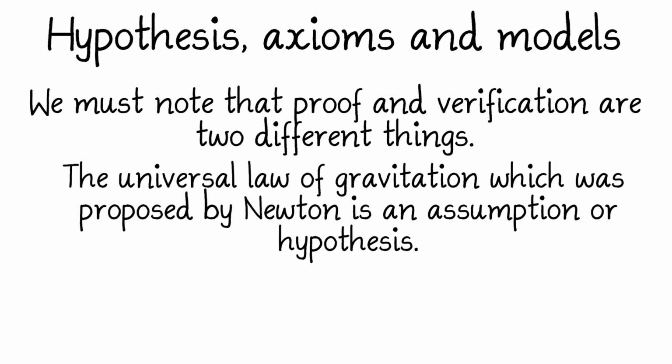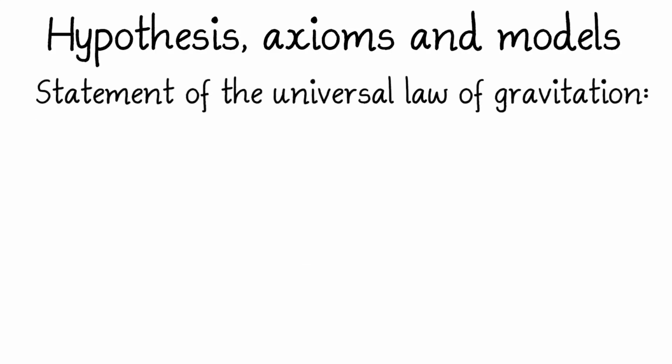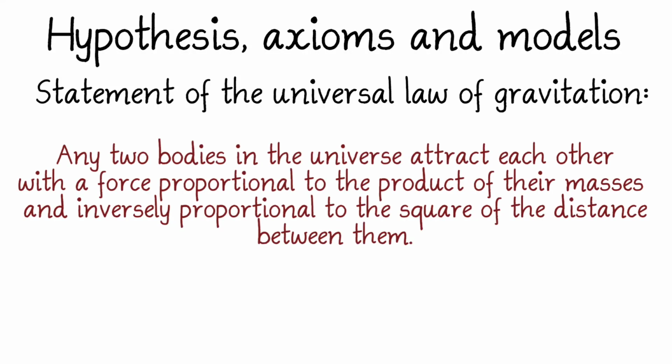Let us describe the statement of the universal law of gravitation. The statement is that any two bodies in the universe attract each other with a force proportional to the product of their masses and inversely proportional to the square of the distance between them. So, if we assume this statement, we are able to explain various phenomena.